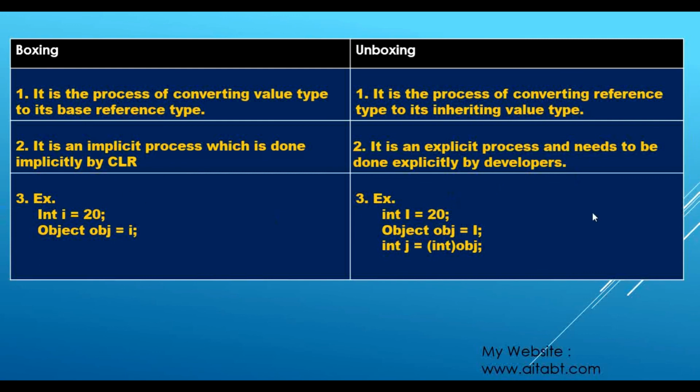Now this is the same example we have just taken. In boxing, int i is equal to 20, and you are storing that i to this obj of type object. So that is implicit, and that is called boxing. And in contrast, in this example, we are taking one variable i and storing 20 to it, and we are assigning that i to obj of type object. When we try to store that obj back to a value type, an explicit cast is required, something like this: int, we are converting that object back to a value type like this, and this is called unboxing. And this is nothing but the difference between unboxing and boxing.